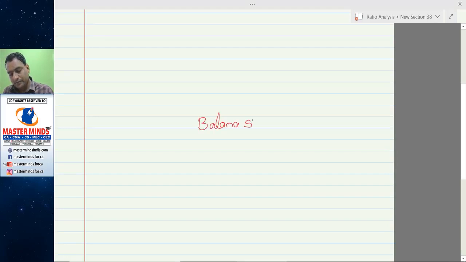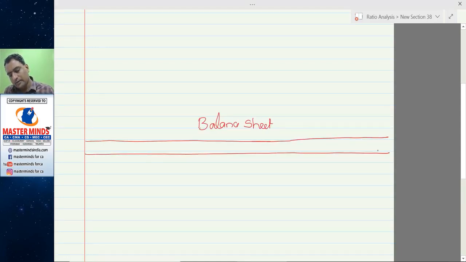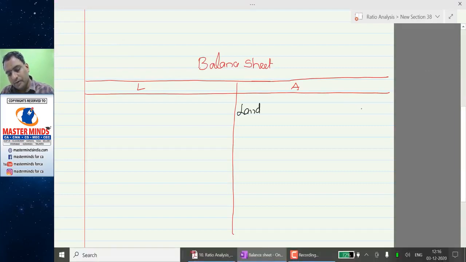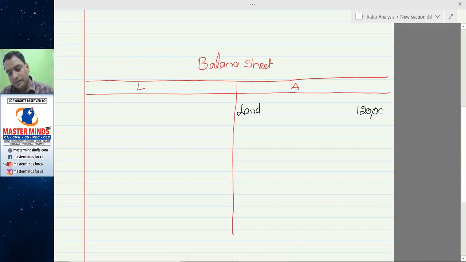Balance sheet. I'm just recording the data which is available as of now. Land 1,20,000 given. Plant and machinery we don't know, depreciation we don't know. If you know these two items, net will be recorded.